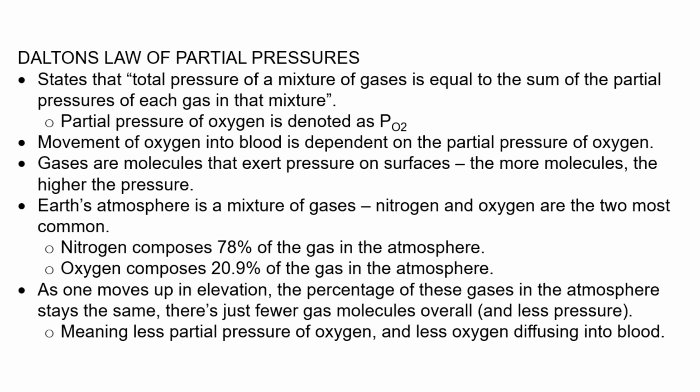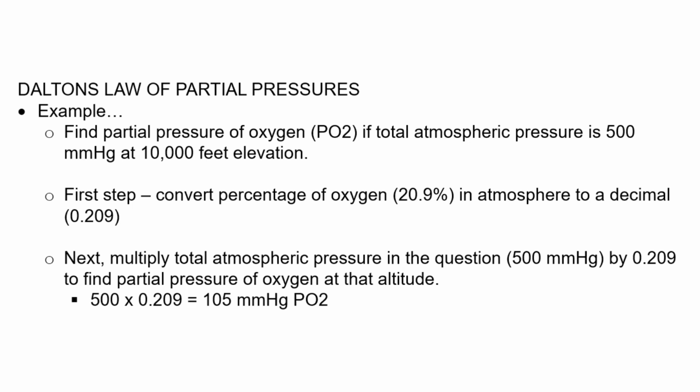blood by diffusion. So, for example, let's say we want to find the partial pressure of oxygen, or the PO2, if the total atmospheric pressure is 500 millimeters of mercury at 10,000 feet elevation. In this example, we are only concerned with two numbers, the total atmospheric pressure, which is 500 millimeters of mercury, and the percentage of oxygen in the atmosphere. The 10,000 feet elevation is just extra information in this particular question, but be aware that you may have to look up the total atmospheric pressure if given a specific elevation for this type of problem.